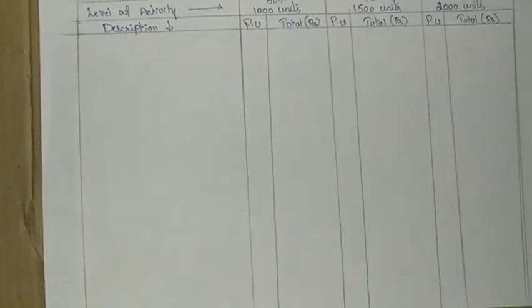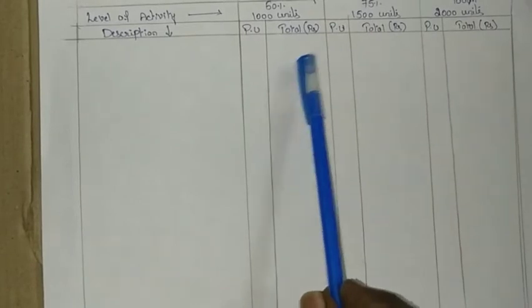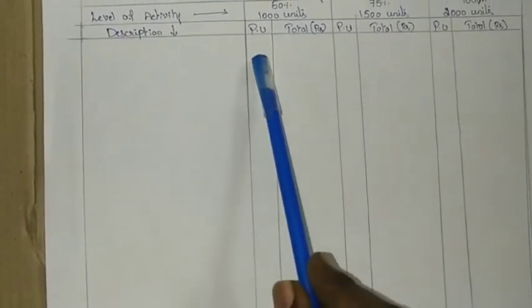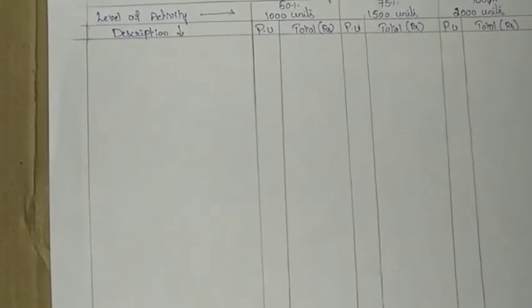So now we'll go for calculating the total cost at 50%, at 75% and at 100%. We'll calculate the per unit cost as well as the total cost. While preparing a flexible budget, first write down all variable expenses, then the semi-variable expenses, and then the fixed expenses.